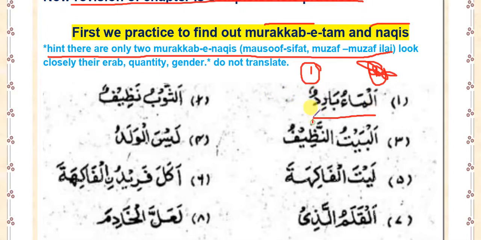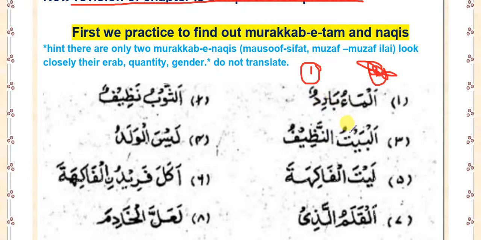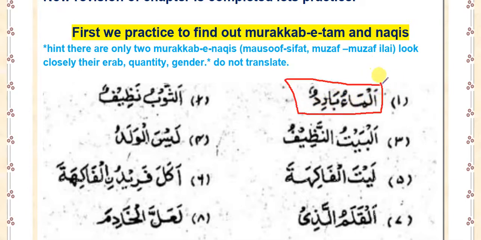If the sentence is not muzaf muzaf ilayh and not mawsuf sifat, then we can easily say that the sentence is murakkab tam, and that is a complete sentence. Any sentence which does not have muzaf muzaf ilayh and is not mawsuf sifat will be 100% murakkab tam, a complete sentence. So for example, let me solve the first sentence for you, that is al-ma'u baridun.